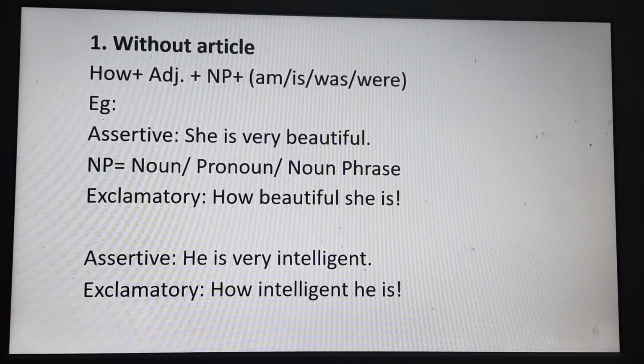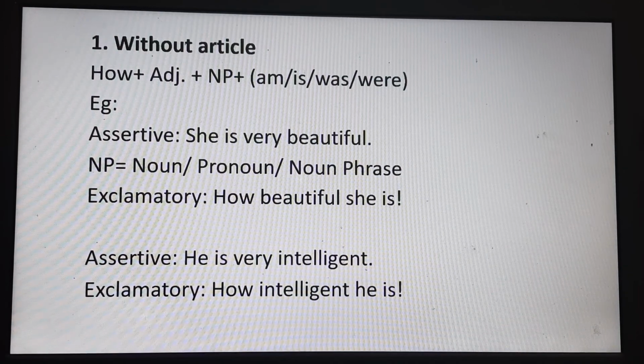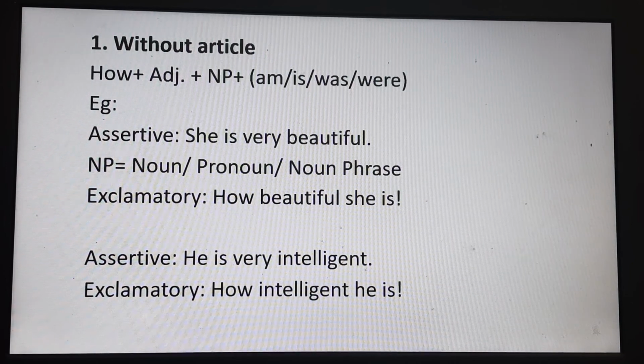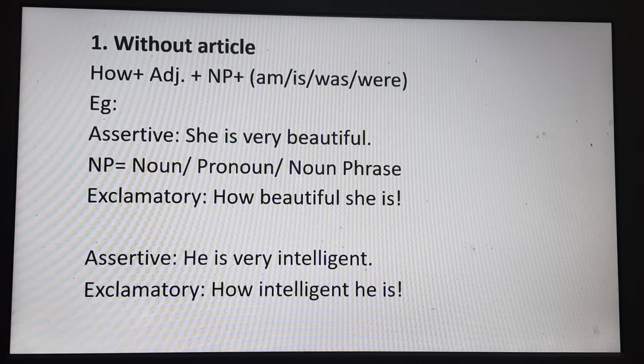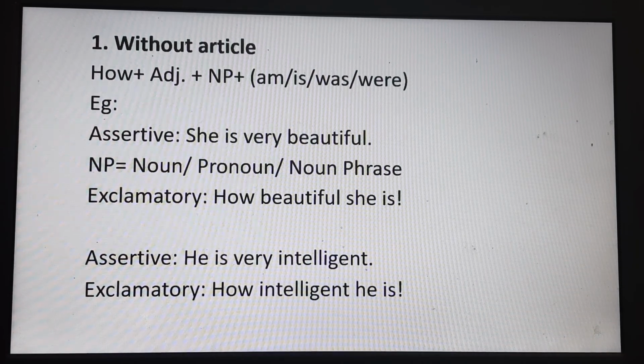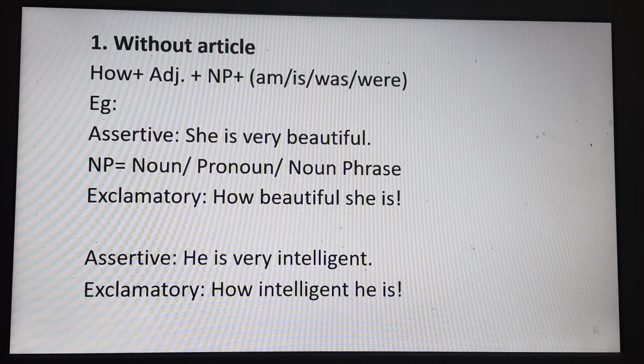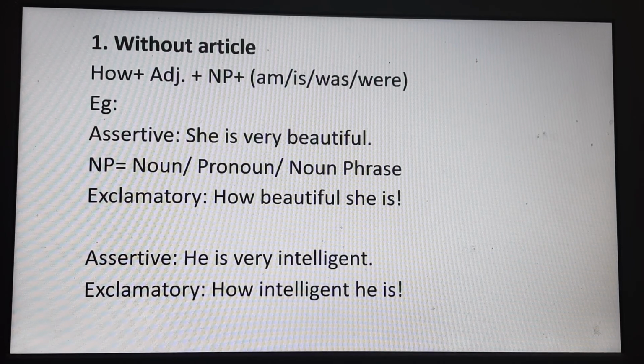Firstly, changing sentences from assertive to exclamatory when the sentence is without an article. When we have sentences without an article, how do we change this type of assertive sentence into exclamatory?